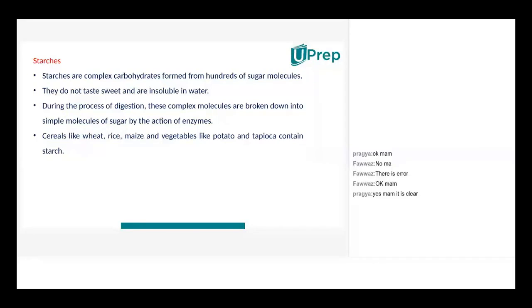Okay, ma'am. Starches. Starches are complex carbohydrates formed from hundreds of sugar molecules. They do not taste sweet and are insoluble in water. During the process of digestion, these complex molecules are broken down into simple molecules of sugar by the action of enzymes. Cereals like wheat, rice, maize, and vegetables like potato and tapioca contain starch.